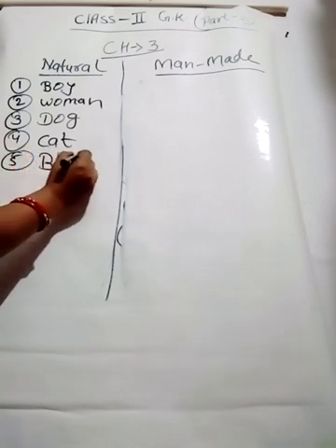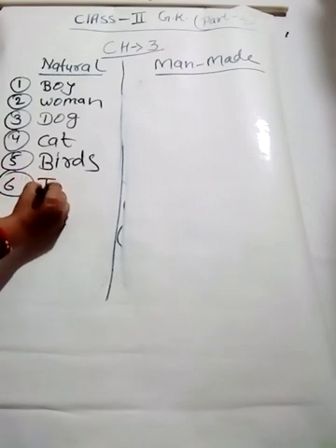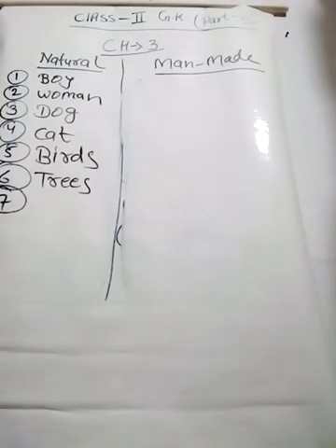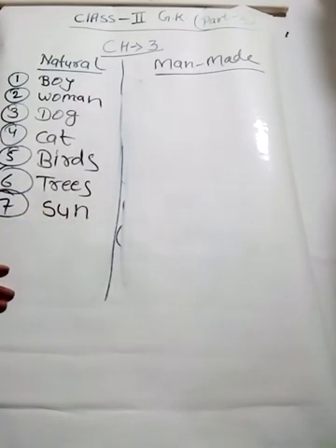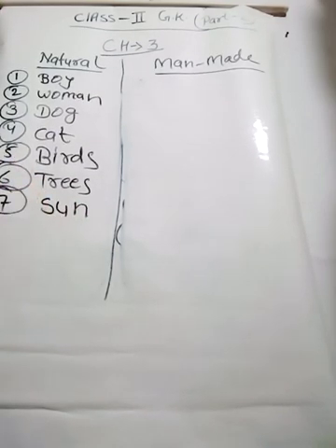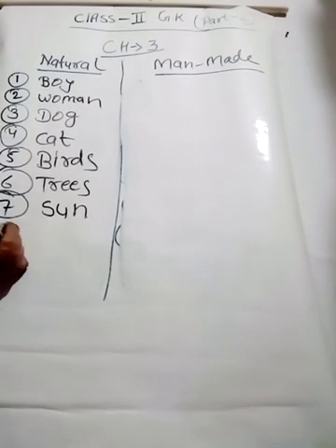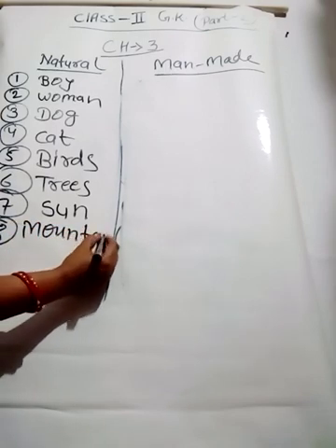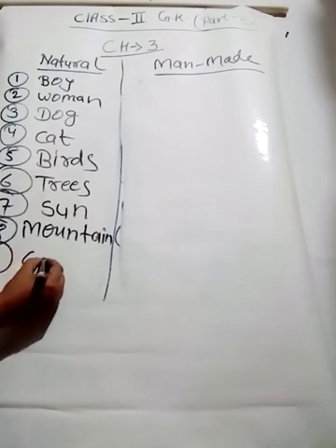Birds also come under these natural things. Then you can see the trees are there. The sun also comes under these natural things. Then you can see mountain is also there. If you look in your book, you can see the mountain. Another one you can see is the grass.